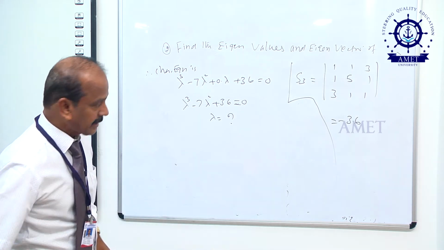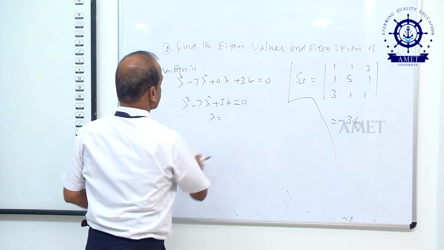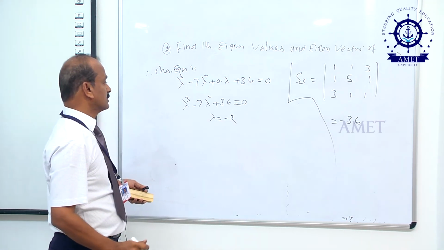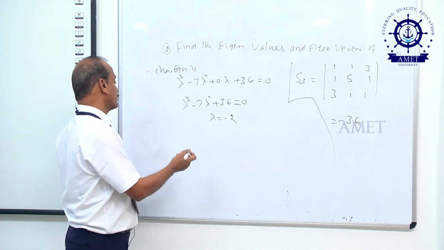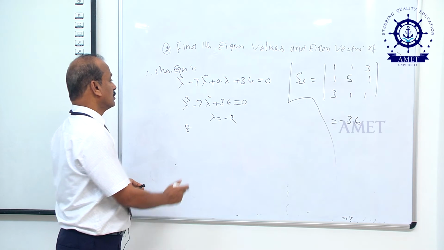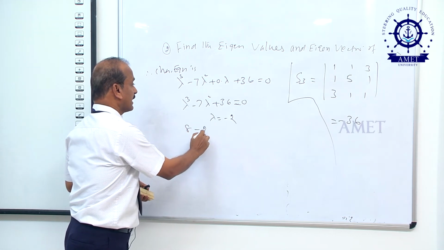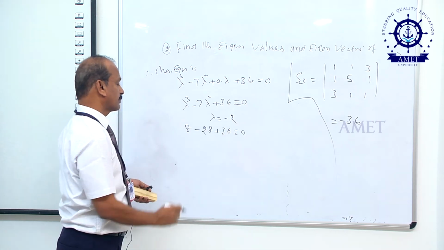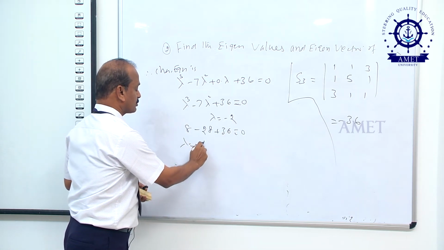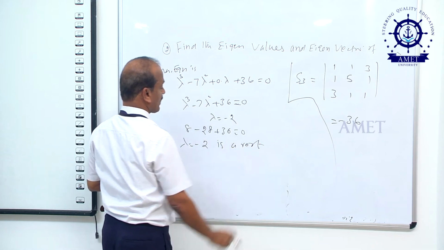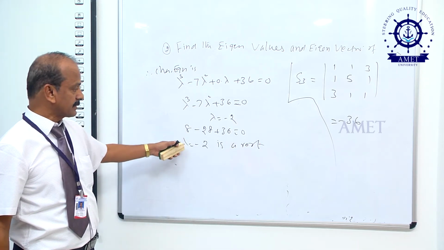You take lambda equal to minus 2: minus 2 whole cube is minus 8, minus 28 plus 36 equal to 0. Therefore, lambda equal to minus 2 is one of the roots of the equation.